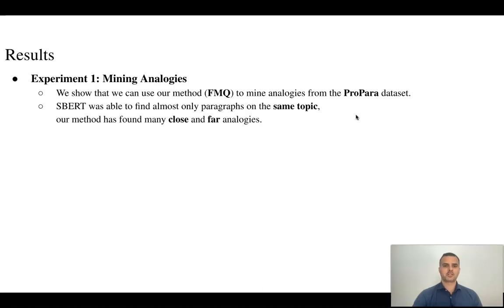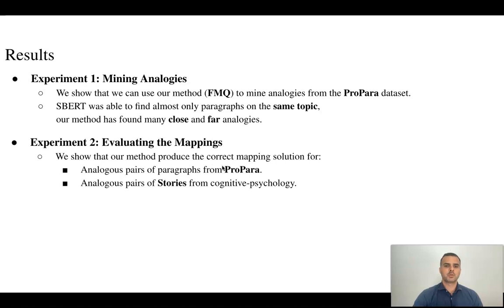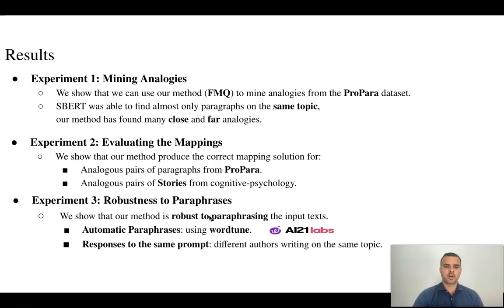And now for the results. In the first experiment, we showed that we can use our method to mine analogies from ProPara, which is a crowdsourced dataset of paragraphs describing processes. We showed that S-BERT was able to find almost only paragraphs on the same topic, and our method has found many close and far analogies, which are more abstract. In the second experiment, we showed that our method produced the correct mapping solution, both for ProPara but also on a different type of data, which is stories from cognitive psychology, even though our method wasn't designed to work on it. In the last experiment, we show our method is robust to paraphrasing, both for automatic paraphrasing using Wordtune, but also on different authors writing on the same topic.